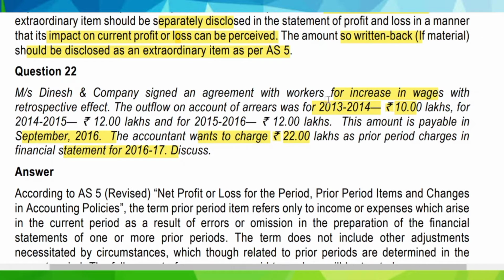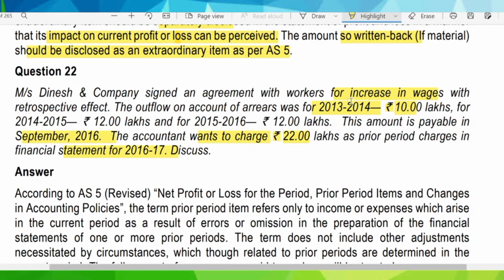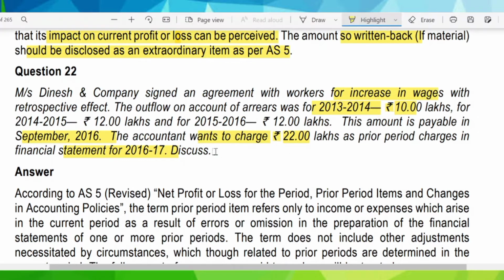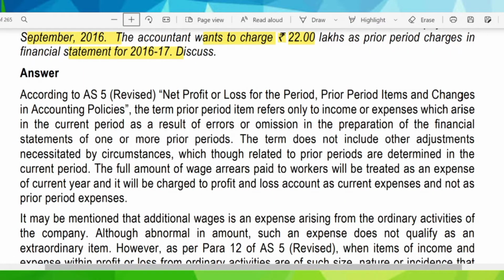So Dinesh and Company has signed an agreement with retrospective increase in wages, and the additional wages is mentioned for the 3 years. Now it wants to charge some of the charges as prior period charges. We have to discuss the same. So let us discuss the answer first.